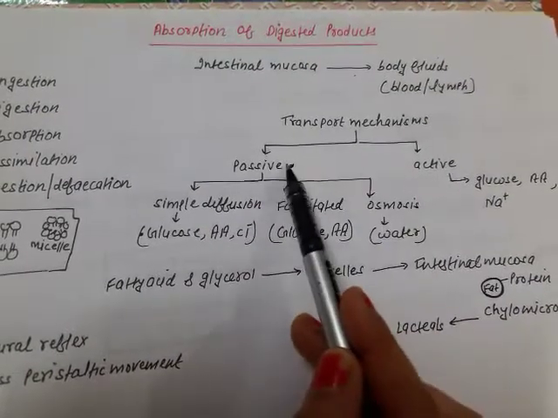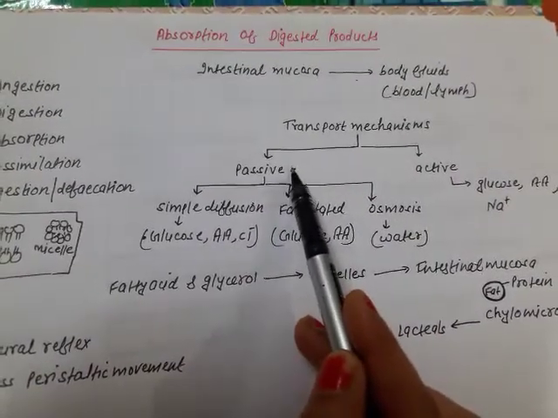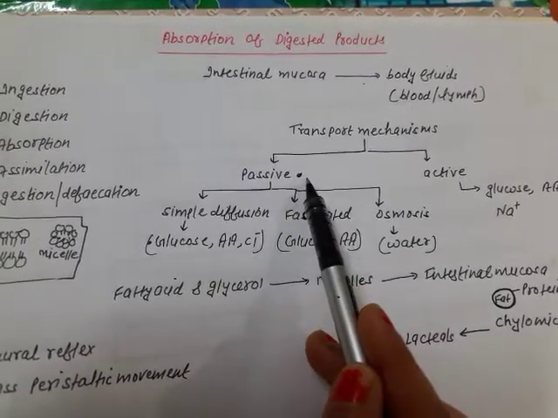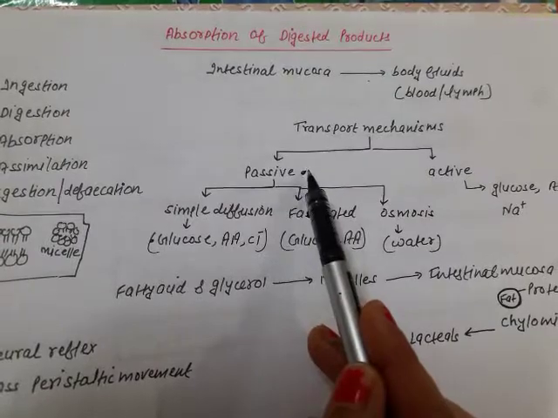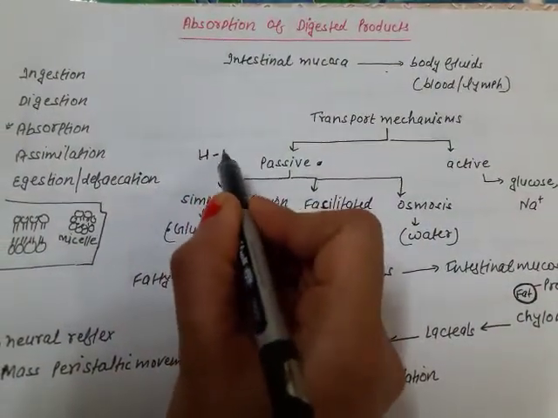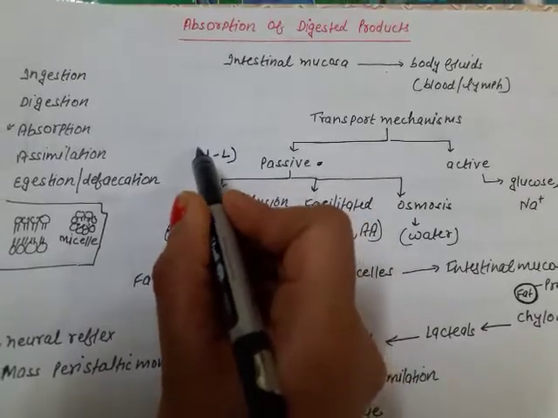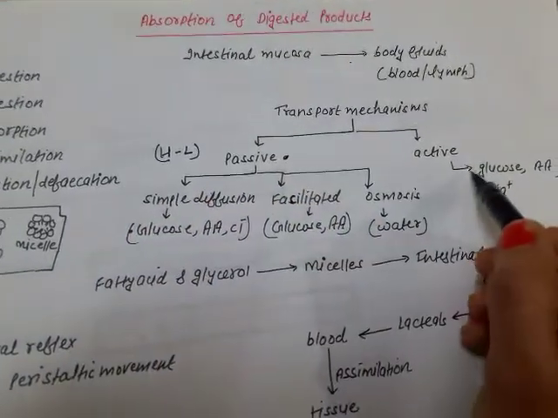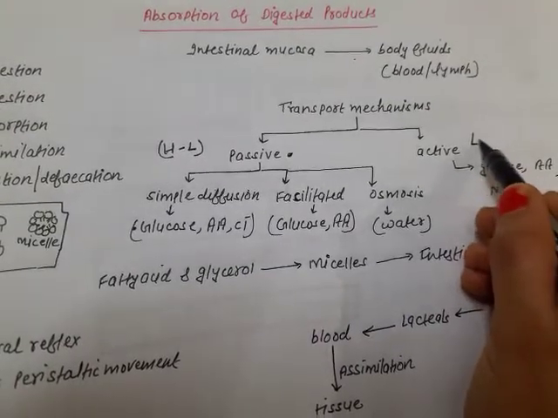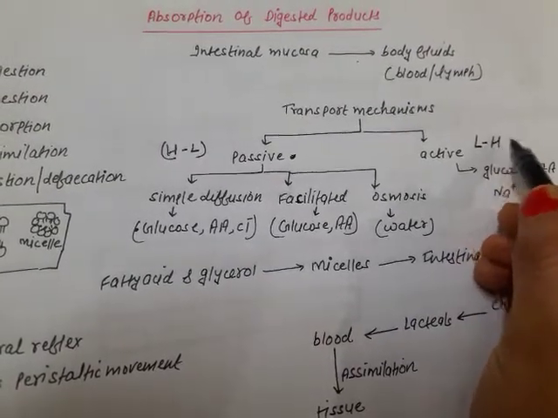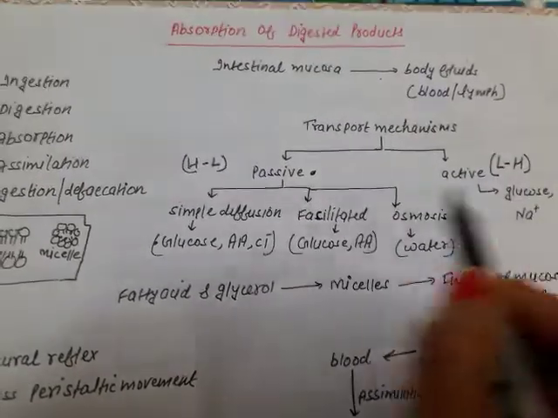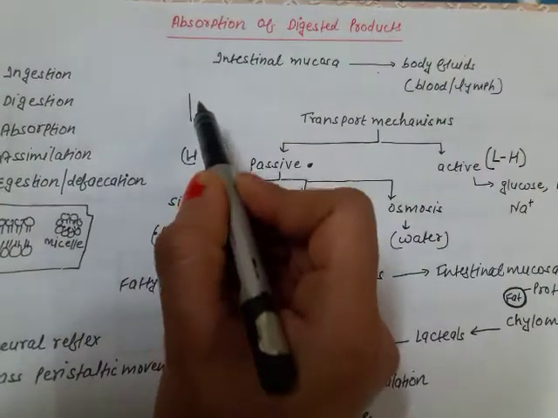Now why does it require energy? Because in case of passive transport, the movement of molecules takes place from a region of high concentration towards a region of low concentration. Fine. But in active transport mechanism, the movement of molecules takes place from a region of low concentration towards a region of high concentration. Fine. Suppose this is the plasma membrane.